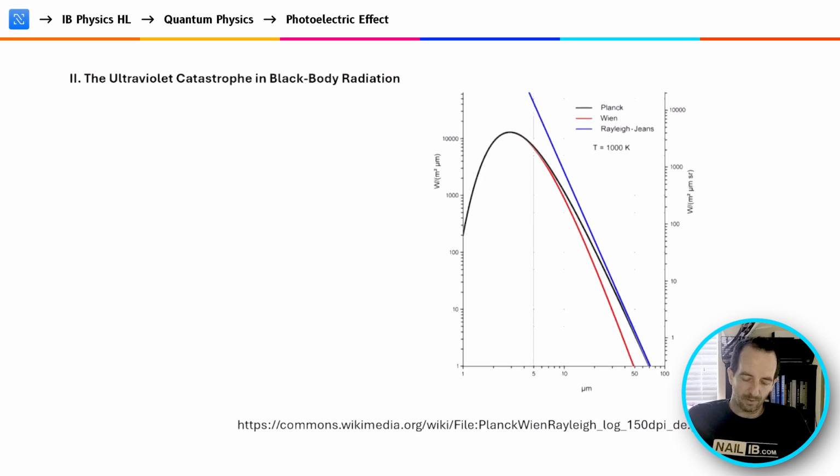And Planck was able to create an equation that better mirrored what was seen in the data and the experimentation. And that we could see there in the Planck model, where as the wavelength got smaller, it reached eventually a peak energy level, but then it started to decrease again. And his model utilized or relied on the fact that photons have quantized energy levels. That's what we talked about in the previous subtheme. And that was able to better model the results that they saw in experimentation.